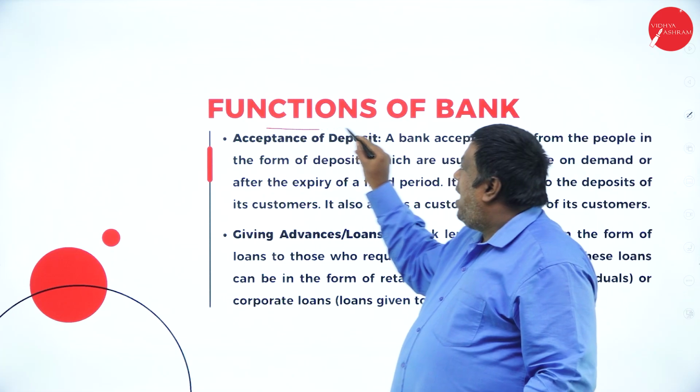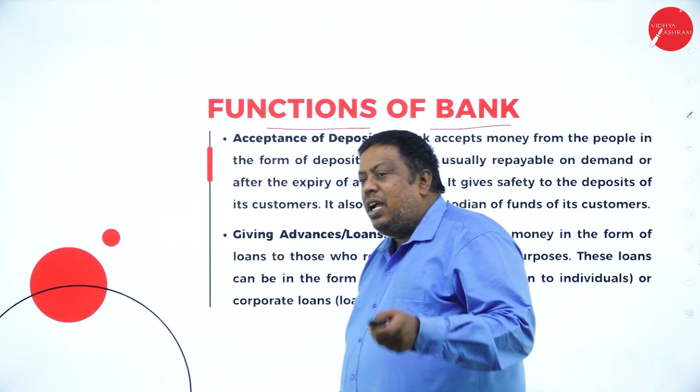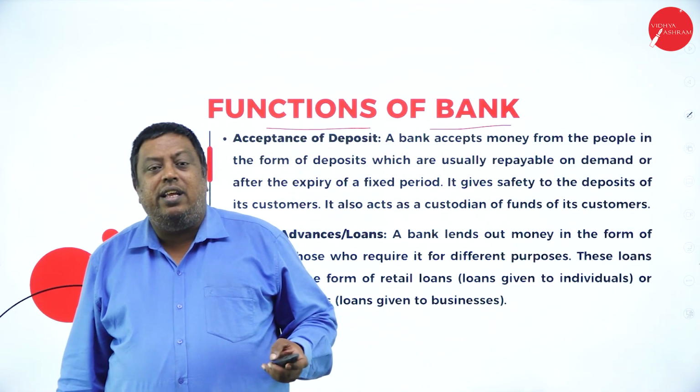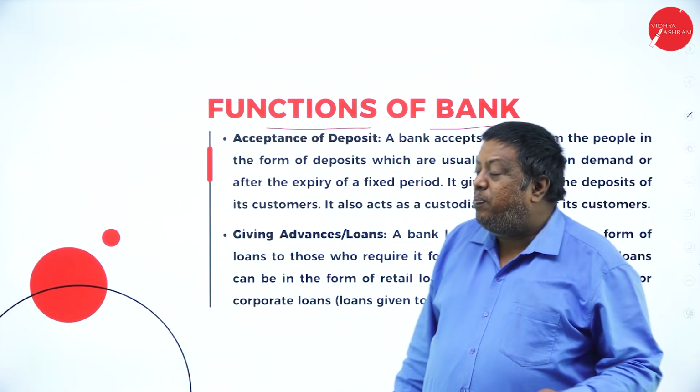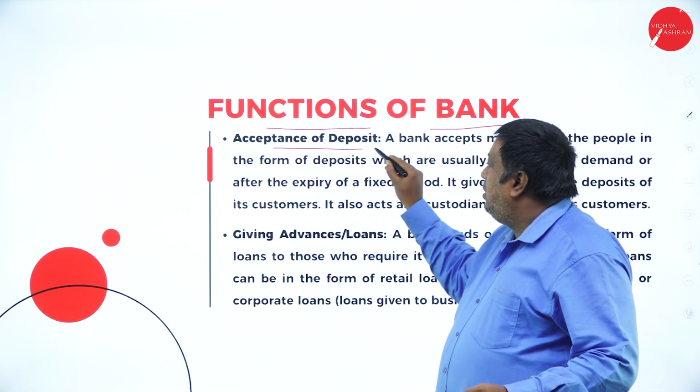The functions of banking, the next part, is an important question where they may ask you to explain the functions of banking briefly. In this concept, we have to write acceptance of deposits.